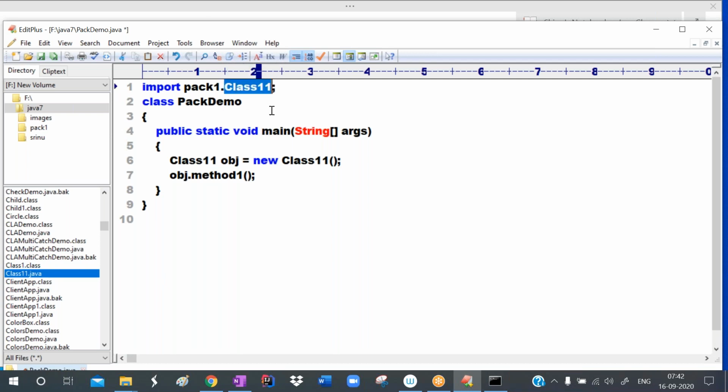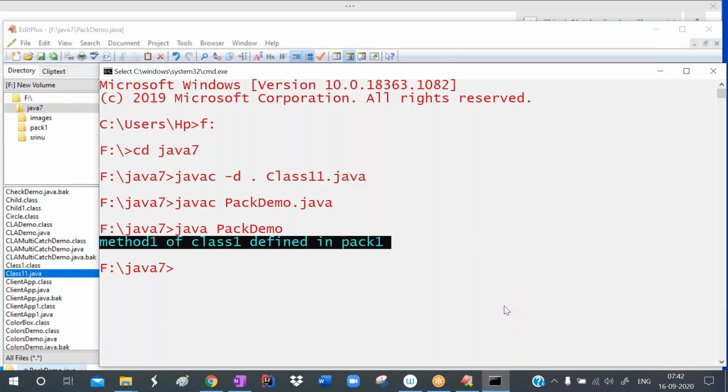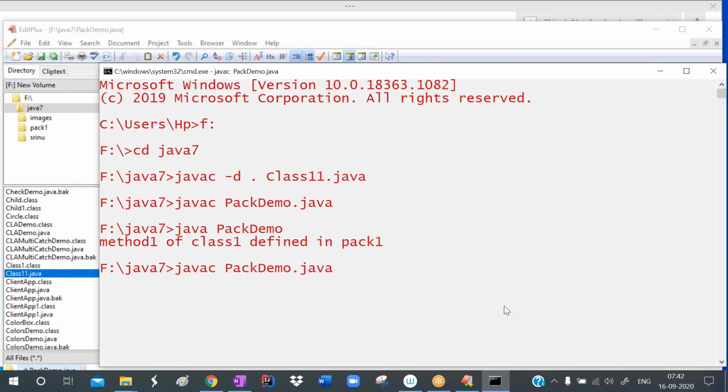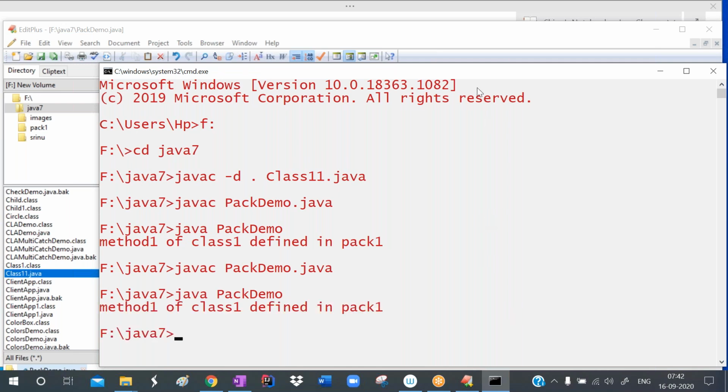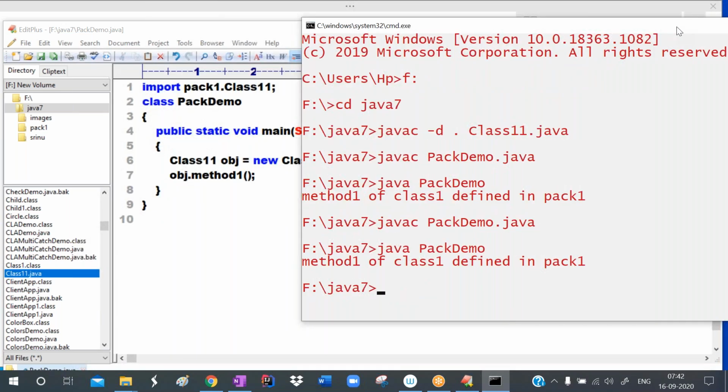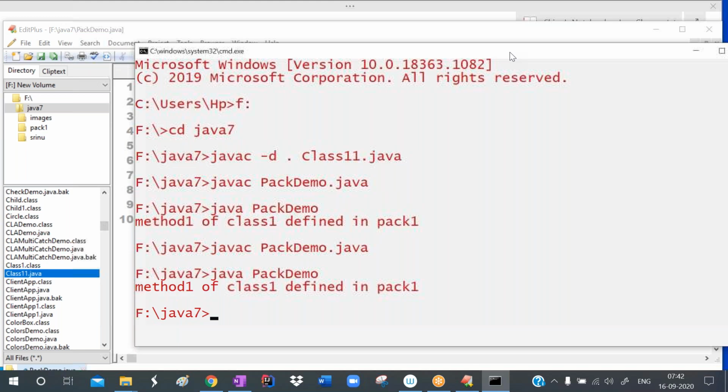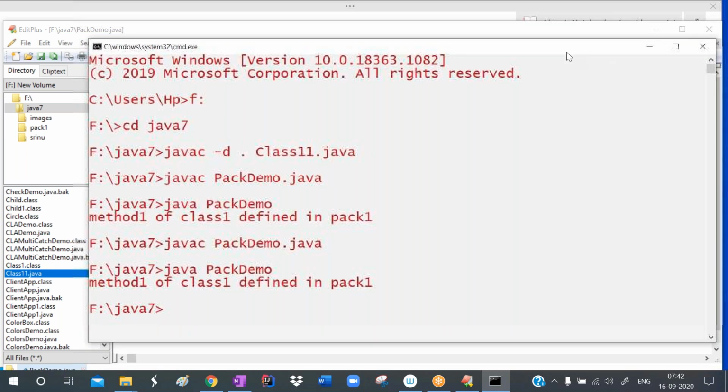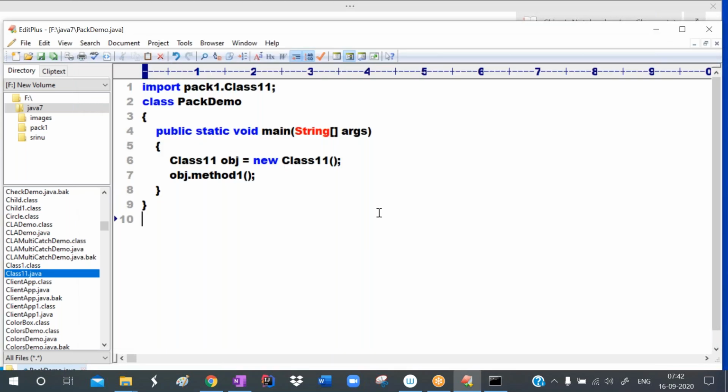The compiler can search for this class11 in which package? In pack1. We are specifying the location of this class11. I'm saving it, compiling the program again, and running it again. Now also it is giving the same output. Hence we can reuse the members which are in the packages.